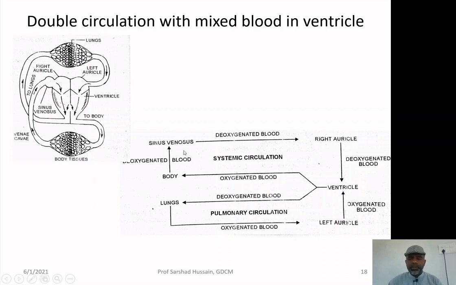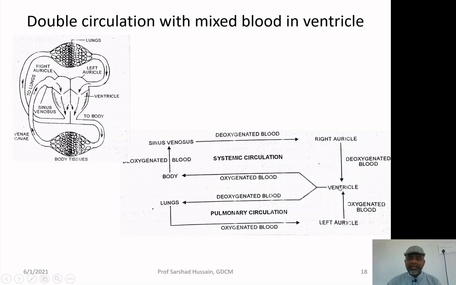Very simple, that is: this is the body, the deoxygenated blood having no oxygen and more carbon dioxide goes through the sinus venosus to the right auricle. From the right auricle, deoxygenated blood is going to the ventricle.